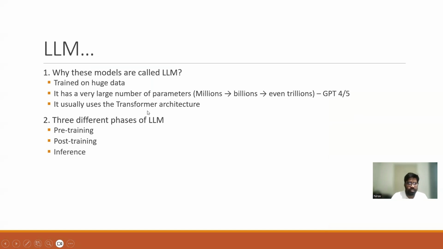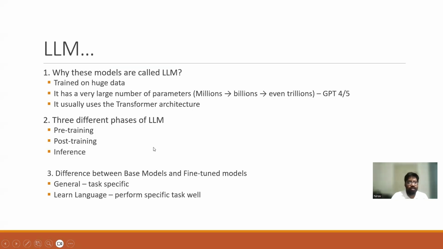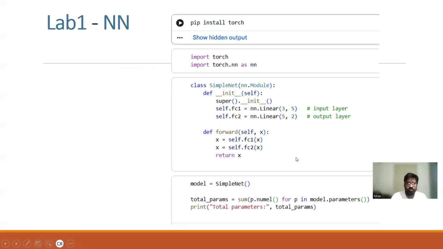In pre-training, at that time we decide the vocabulary. Post-training, it can be fine-tuned. Inference is when you communicate with the LLM, like when you use ChatGPT. Then there is a difference between a base model and a fine-tuned model. Try to find out more about those. A base model uses general data, while a fine-tuned model uses task-specific data. A general model basically learns language, and you fine-tune it to perform some specific task. But then you need to go into detail. I'm not explaining those topics, I'm just giving a hint of what you need to learn.